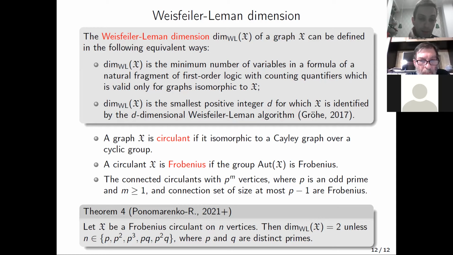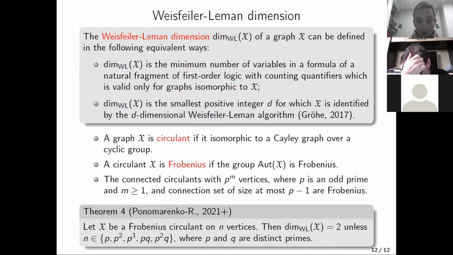The easiest example can be explained in the following way. The connected circulants with p to the power m vertices, where p is not prime and m is a positive integer, and connection set of size at most p minus 1. Such circulants are Frobenius. And our technique, and in fact Theorem 2 prime, enables us to estimate the Weisfeiler-Leman